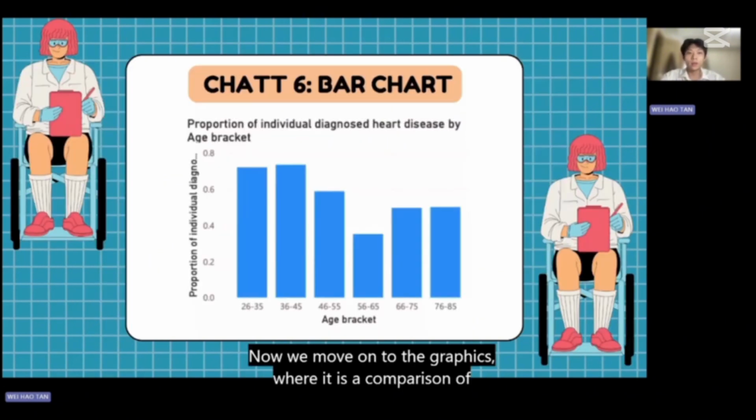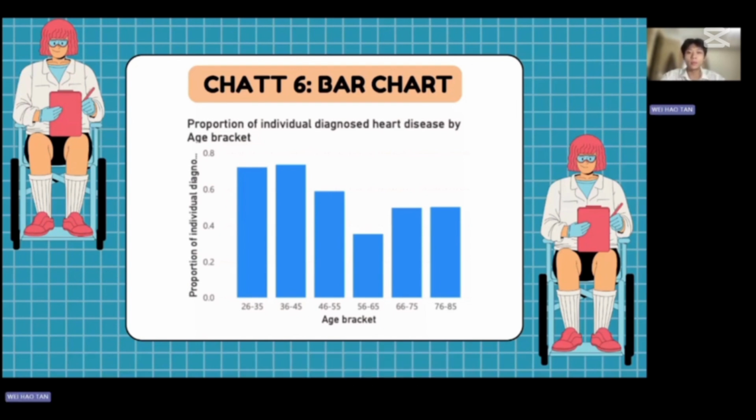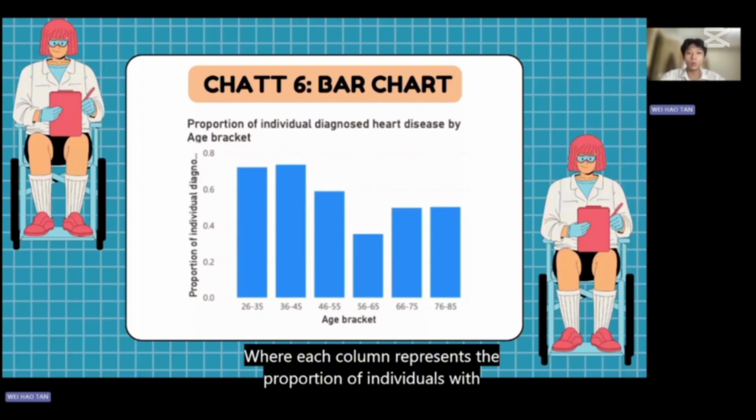Move on to graph 6, which is a comparison of heart disease prevalence across age groups, visualized using a bar chart, where each column represents the proportion of individuals with heart disease, target equals 1, within a specific age group. The proportions were calculated by dividing the number of individuals diagnosed with heart disease in each age group by the total sample size of that age group.